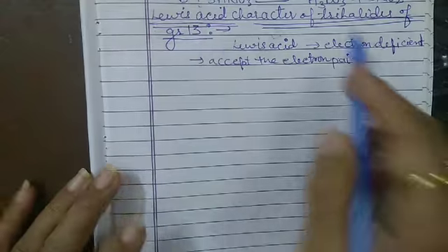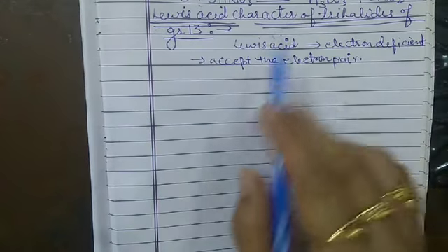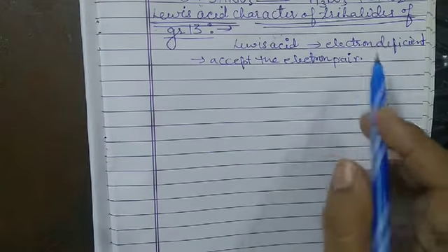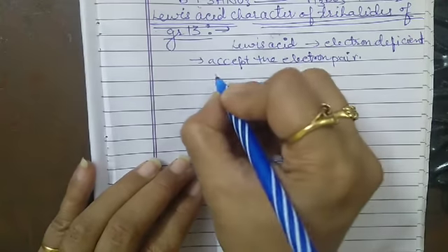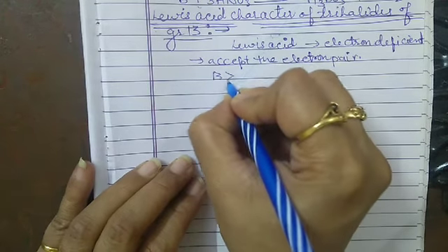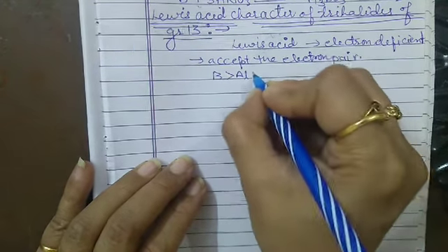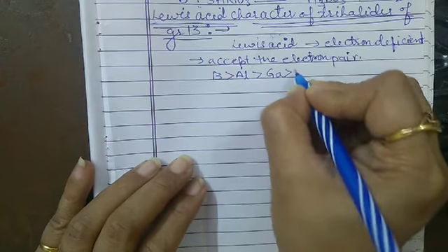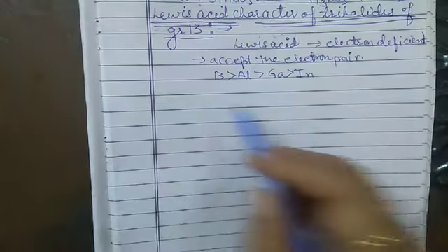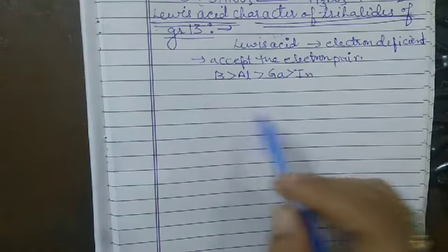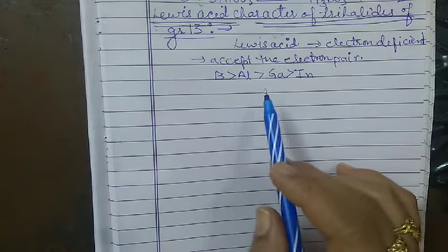The electron accepting tendency of the trihalides follows the order: boron, aluminium, gallium. This is the order for the accepting tendency of the trihalides.